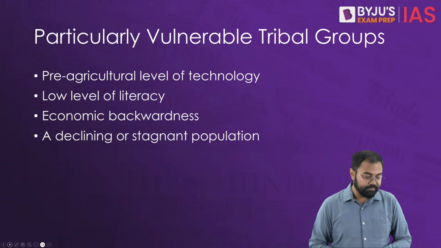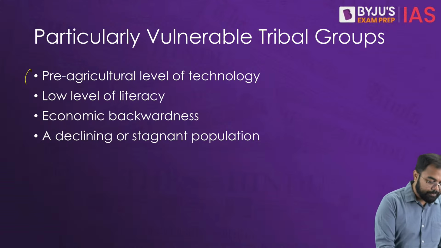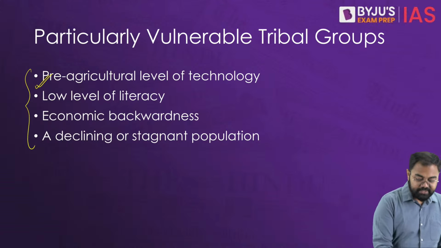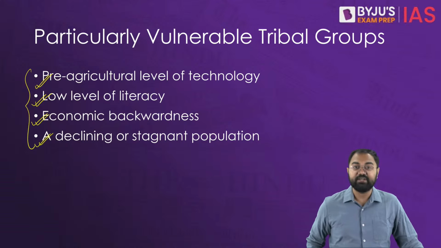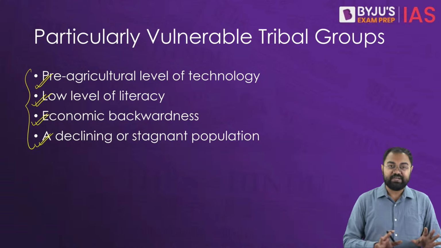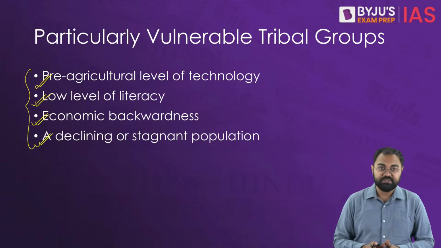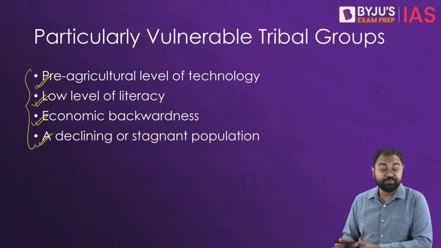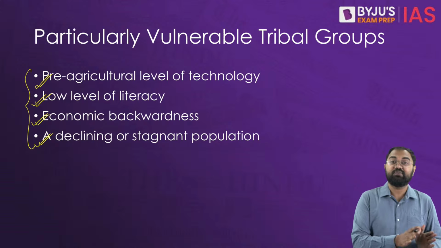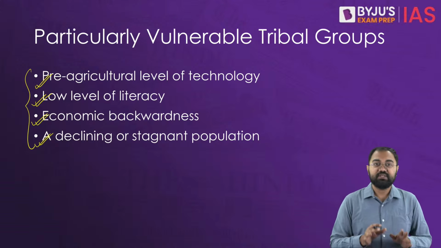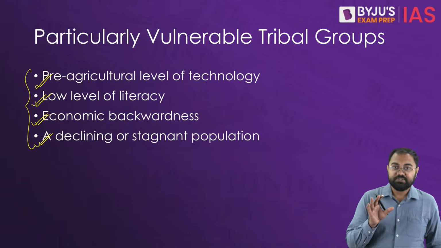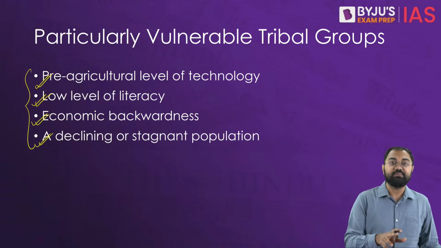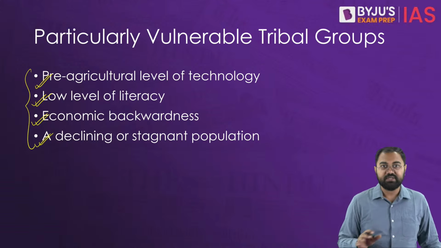These are the 4 parameters: pre-agricultural level of technology, low level of literacy, economic backwardness, and declining or stagnant population. If these 4 factors are seen in any population of tribal groups, then they will be called particularly vulnerable tribal groups. That's why they become very crucial, because they are trying to identify the tribal groups which are more vulnerable among the tribal population in the country.